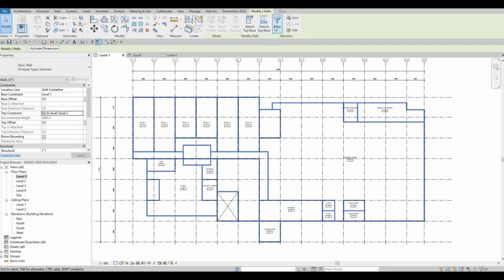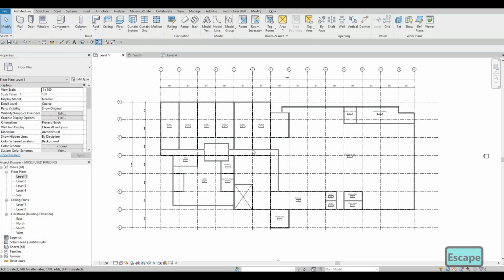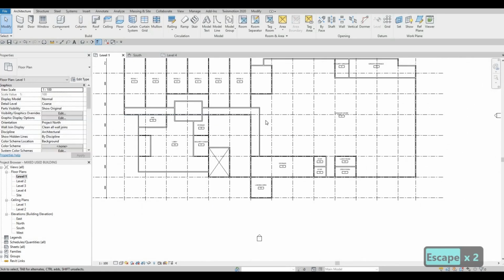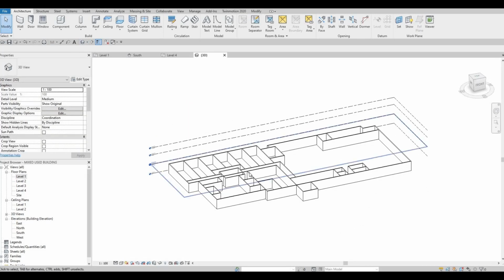So you could use filter, it's easy. As you can see, I just need to select all the walls so that we could do it, because we forgot to set up the level. It was unconnected. Now everything is connected. So that's very simple to fix. And as you can see, everything is level 1.